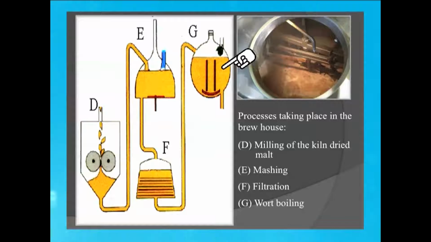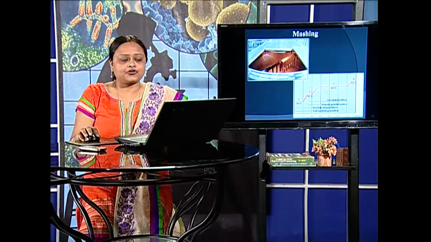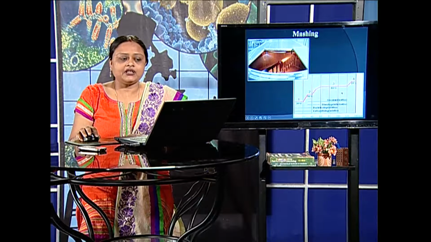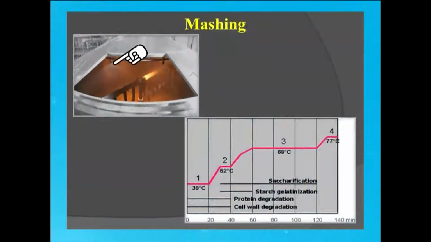In the mashing, we have to see what biochemistry is involved. Mashing means the incorporation of hot water into the ground material that comes after the malt. This hot water has several roles to play. The temperature of the water is important for the degradation of certain components in the barley grain, that is cell wall degradation, then followed by protein degradation.